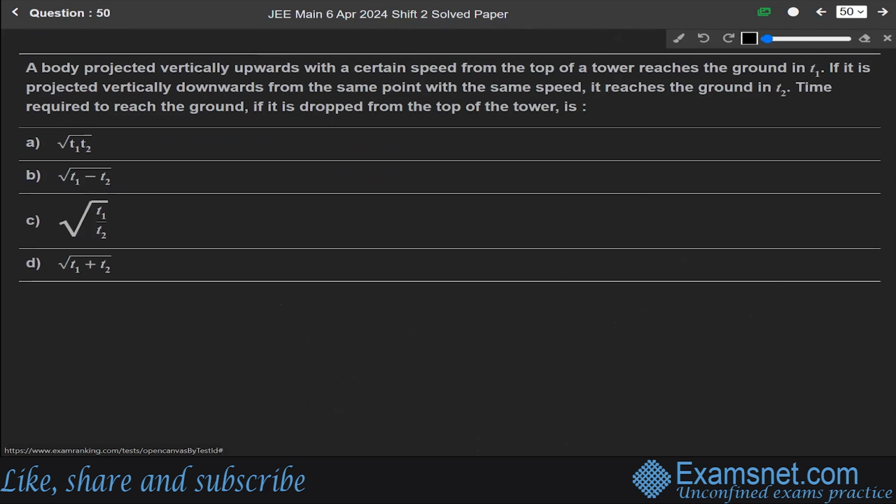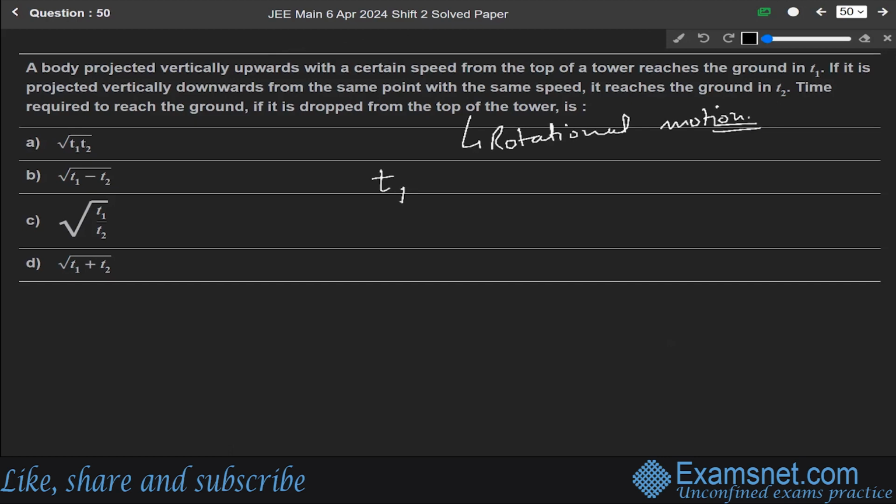Now 50th question. A body projected vertically upwards with a certain speed from the top of a tower reaches the ground in T1. If it is projected vertically downwards from the same point with the same speed, it reaches the ground in T2. The time required to reach the ground if it is dropped from the top of the tower is? This is from the chapter of rotational motion, and for solving such a question there is a direct formula, which is based on the theory part itself.